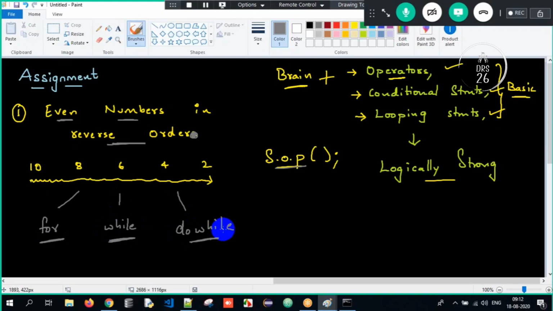Don't try to do it in a single program. You can, but I'm telling you to have three loops: for loop, while loop, do while loop, separately, and print 10, 8, 6, 4, 2 using three different looping statements. Once you do this, you are strong enough in looping.